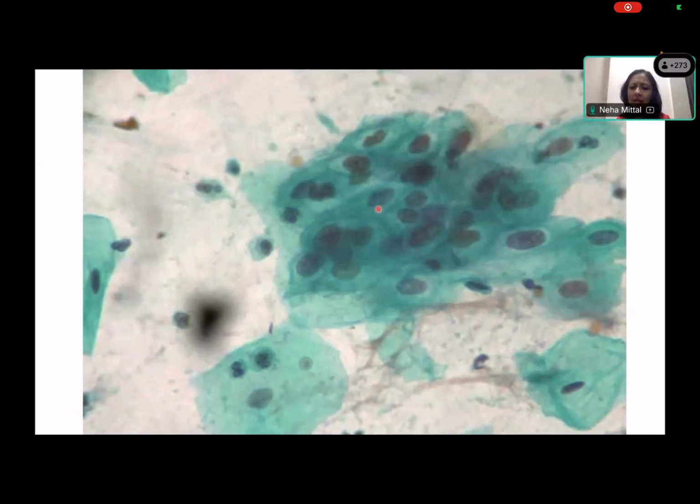Yes, ma'am. Fine nuclei can be seen, but there is also some hyperchromasia in the nuclei. Correct. There is focal hyperchromasia in some of them, and as I said, most importantly, there is nuclear membrane irregularity in these cells with a very prominent halo in a large number of cells. So both things are important.